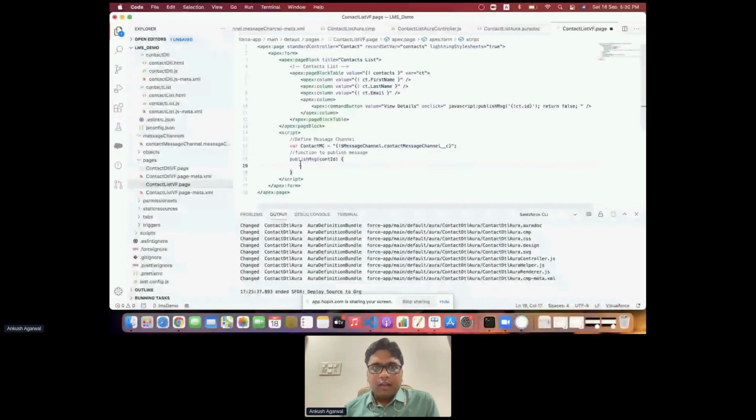So here we have one object which is called sforce.one, and inside this we have a publish method, and we can use this publish method with sforce.one.publish.